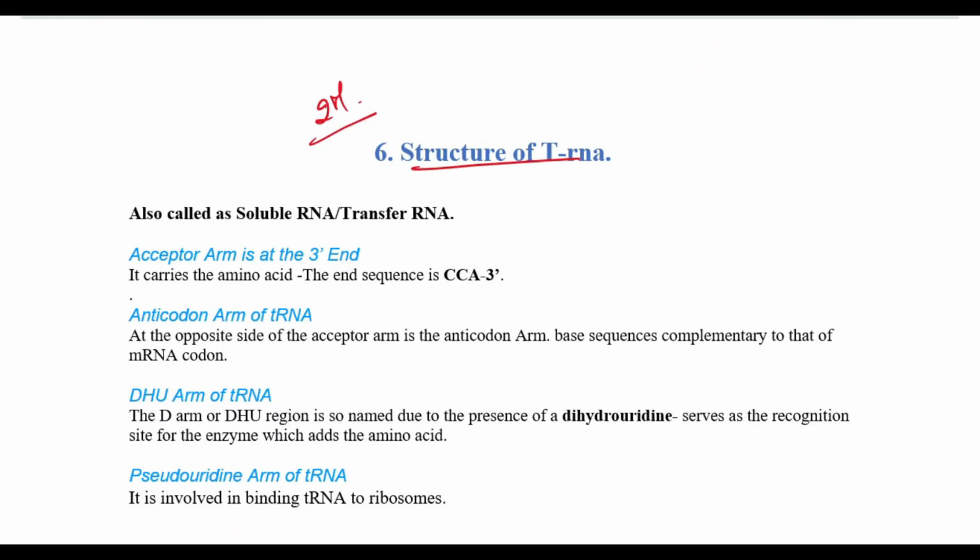That's the structure of tRNA. tRNA is also called as the transfer RNA or soluble RNA. It has a clover leaf structure.